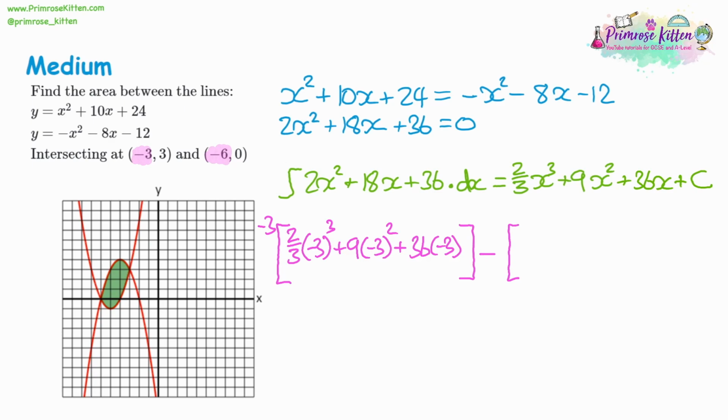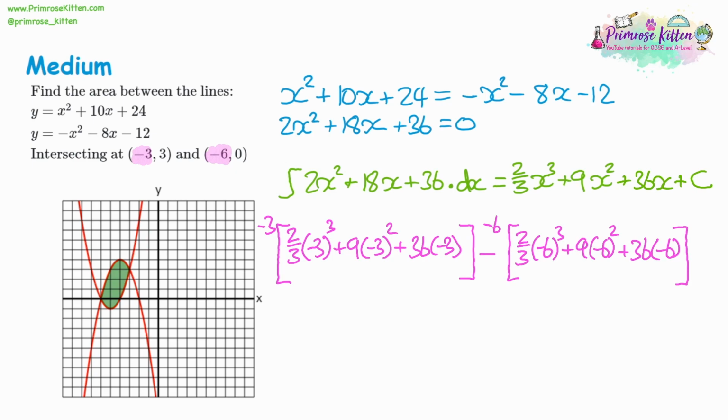Taken away from that, our substitution of negative 6. So that'll be 2/3 of negative 6 cubed plus 9 lots of negative 6 squared plus 36 lots of negative 6. So the next step is to work out all these values and see what we have for the area.